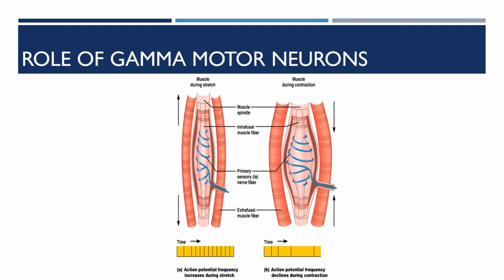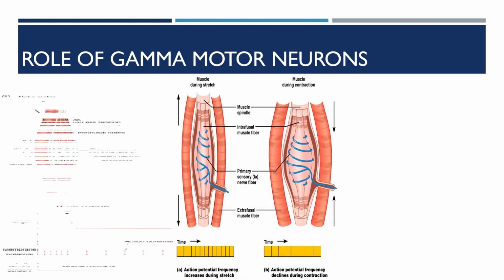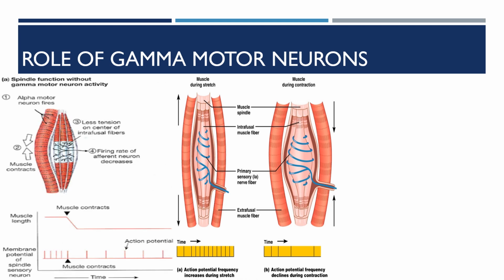Let us see the role of the gamma motor neurons. So here is a pictorial representation of the muscle spindle. You can see the intrafusal and the extrafusal fibers.